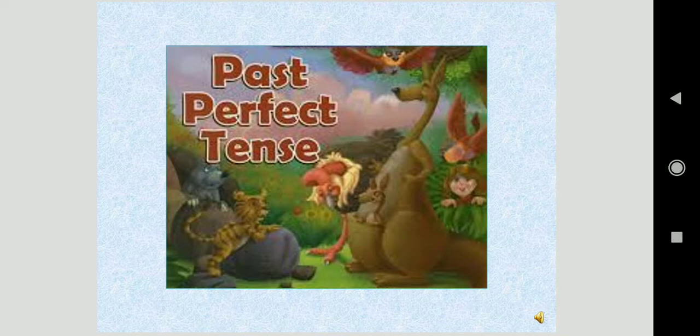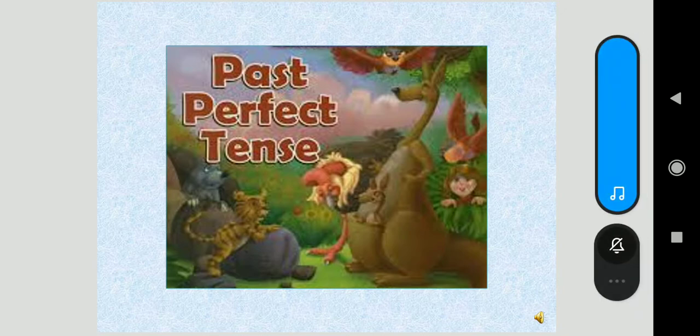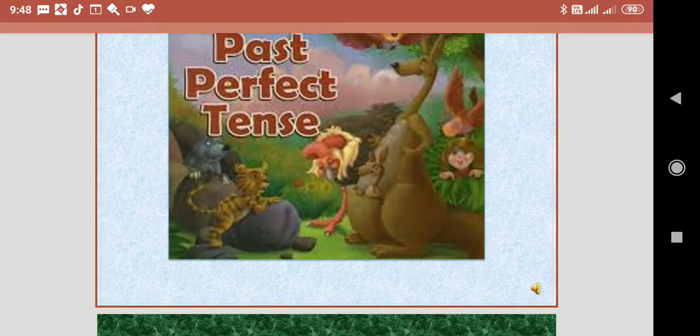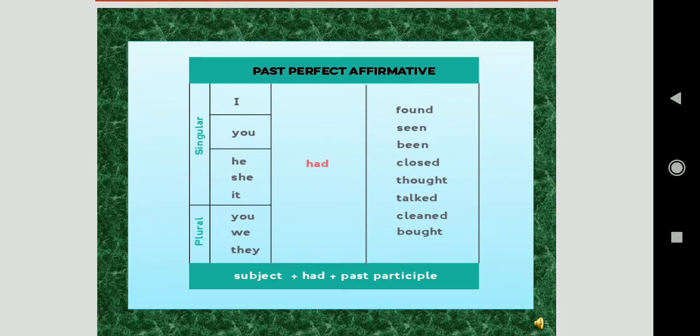Today we will learn about past perfect tense. So let's start. How to frame an affirmative sentence in past perfect form. Your structure will be subject plus had plus past participle.